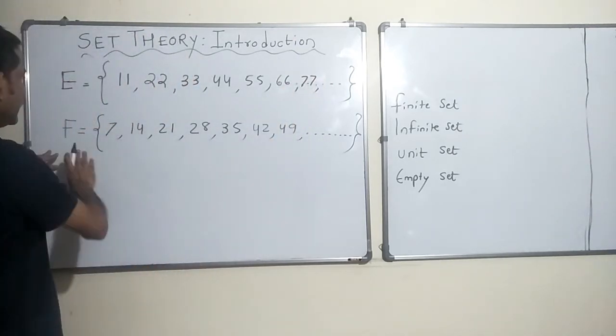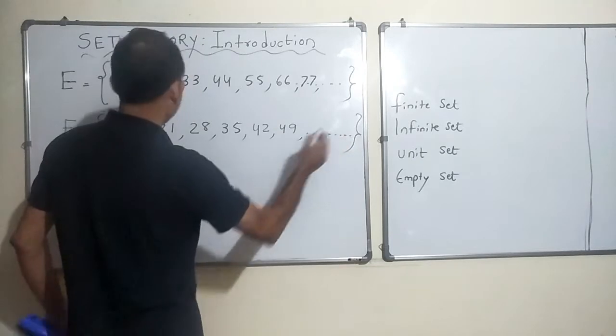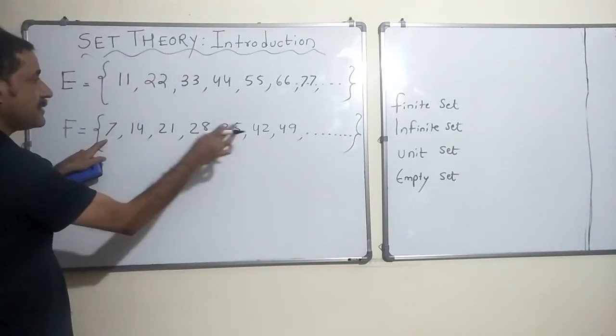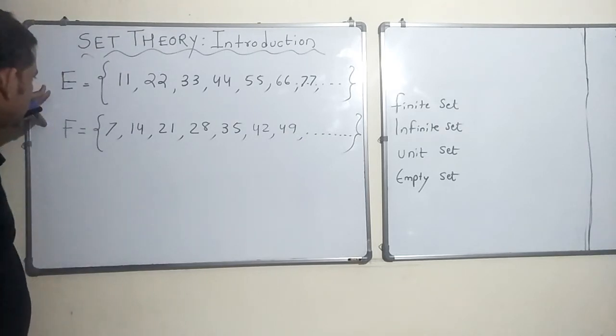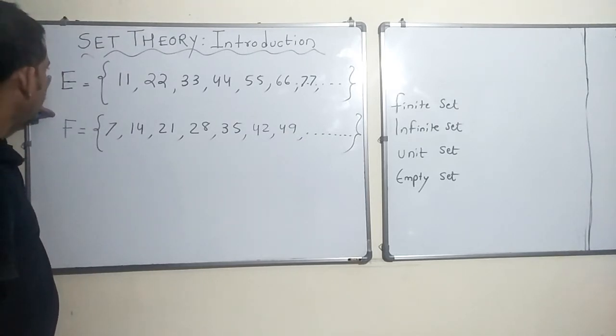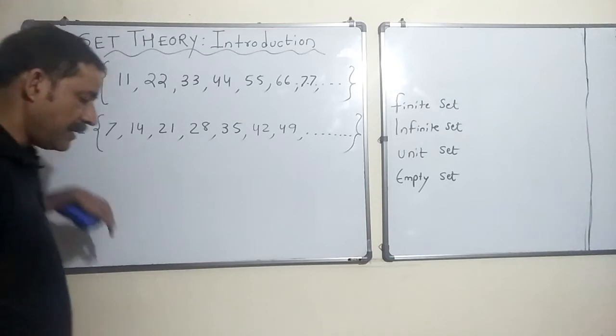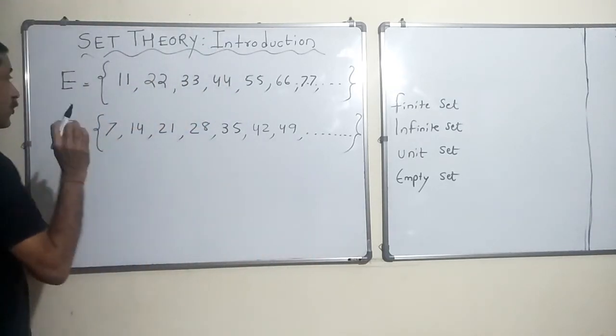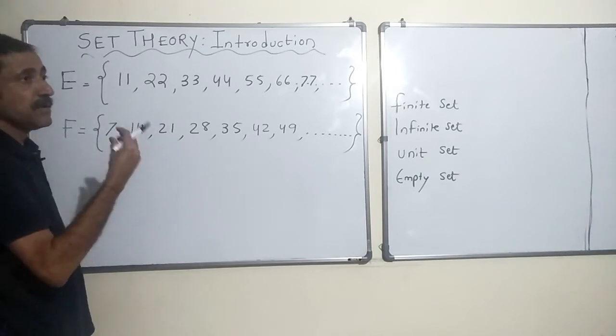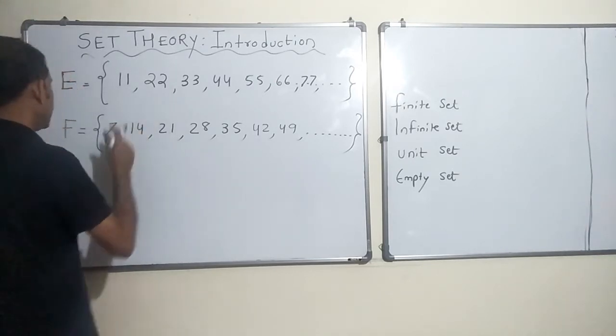Similarly, set F also has 77. 7 elevens are 77, right? So there are some elements which are common to both sets E and F. So E and F are overlapping sets because there are some elements which are common to both E and F.